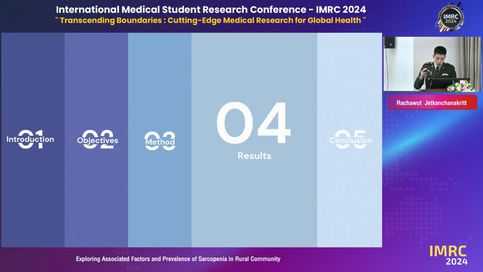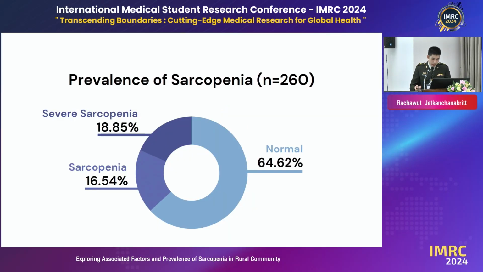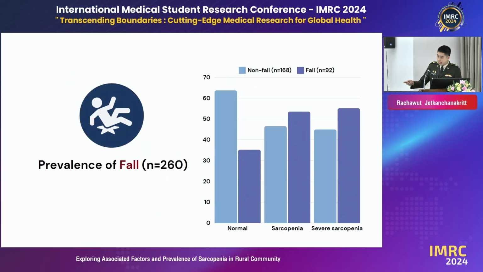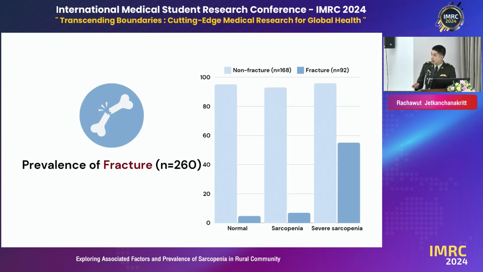Now I'm going to show the results based on the objectives. From 260 participants, we found that 35% are diagnosed with sarcopenia, divided into sarcopenia for 16% and severe sarcopenia for about 19%. For the second objective, the prevalence of fall is about 54%, and I did the univariate analysis.